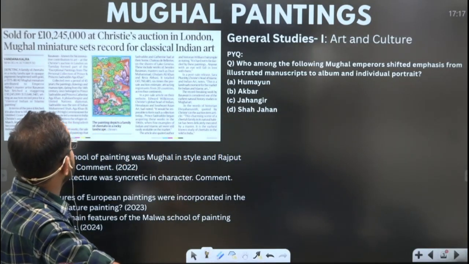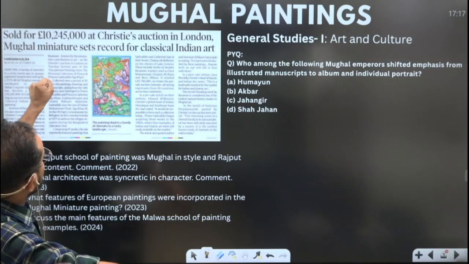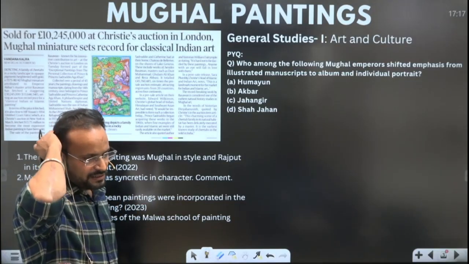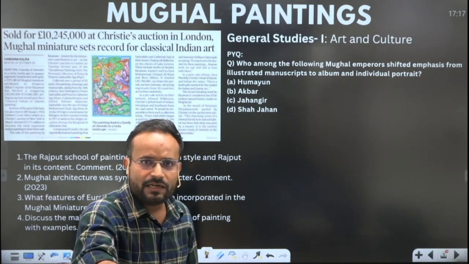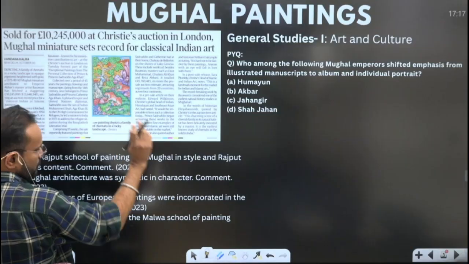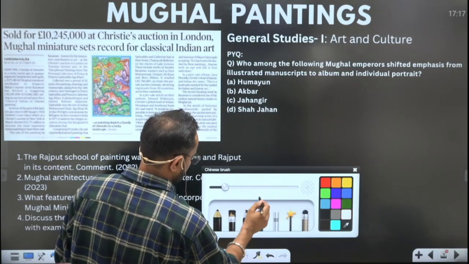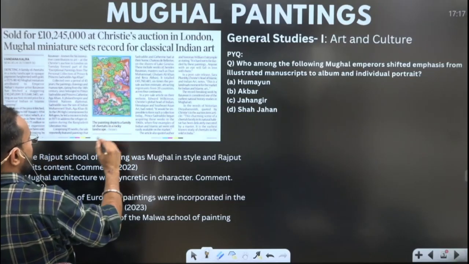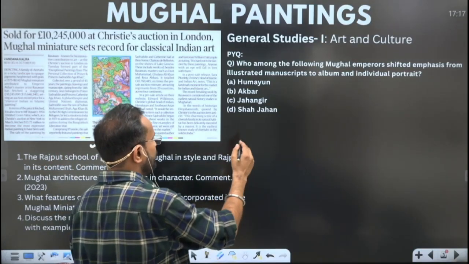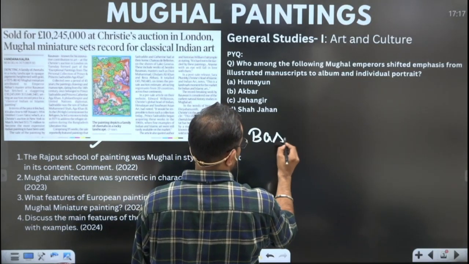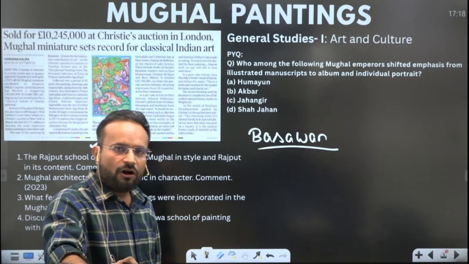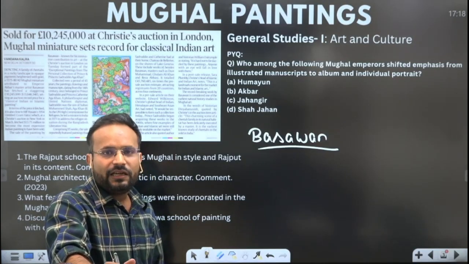So the first topic is regarding a particular prize given at the auction of the Mughal miniature painting. Basically, there was an auction, and in that a painting of the cheetahs that you see, attributed to Akbar's rule and his very famous artist Basavan, has fetched a record auction price for any classical Indian or Islamic painting.